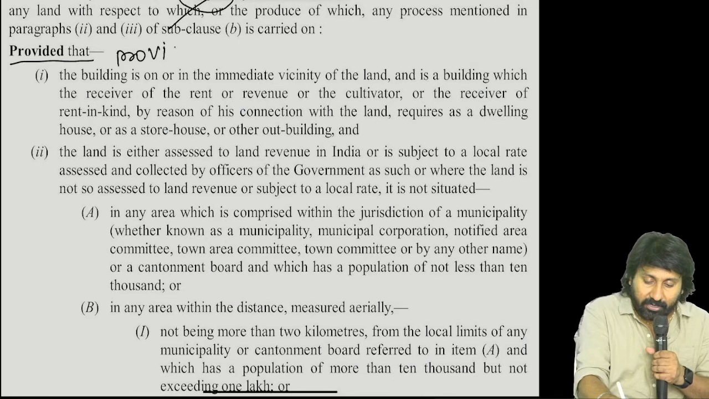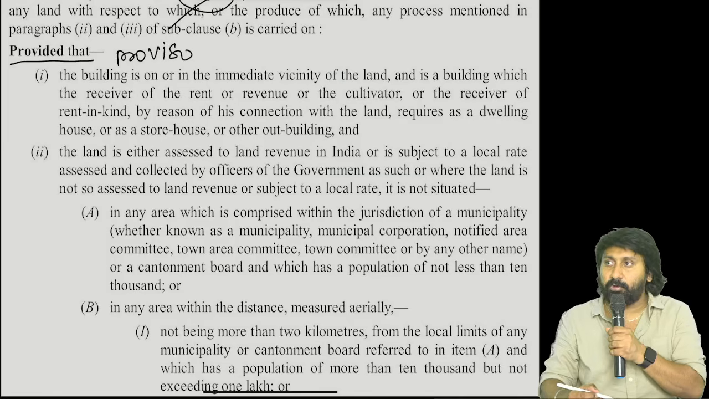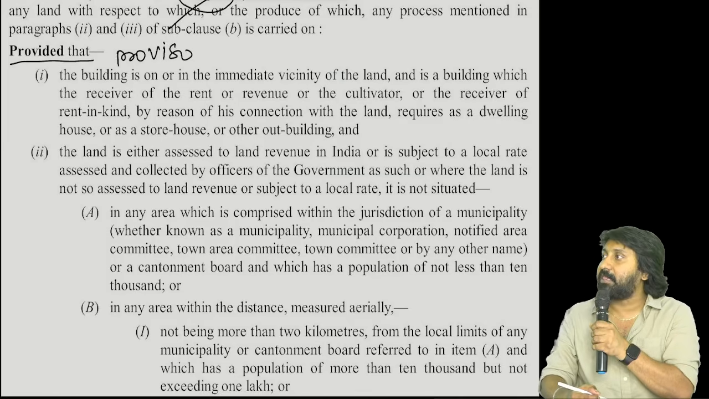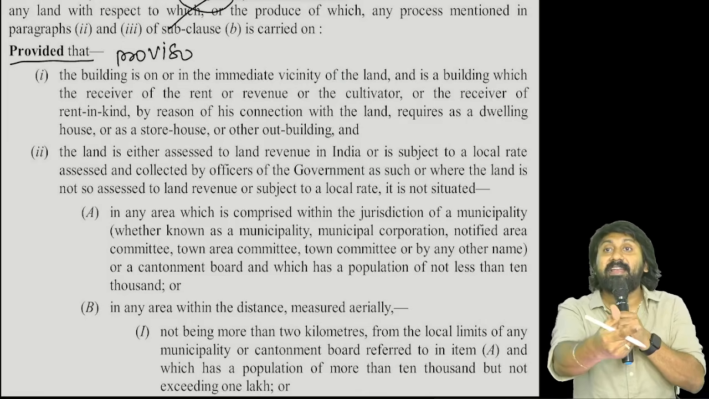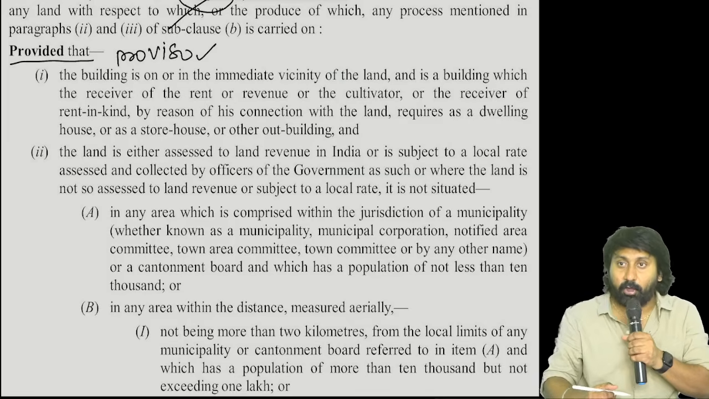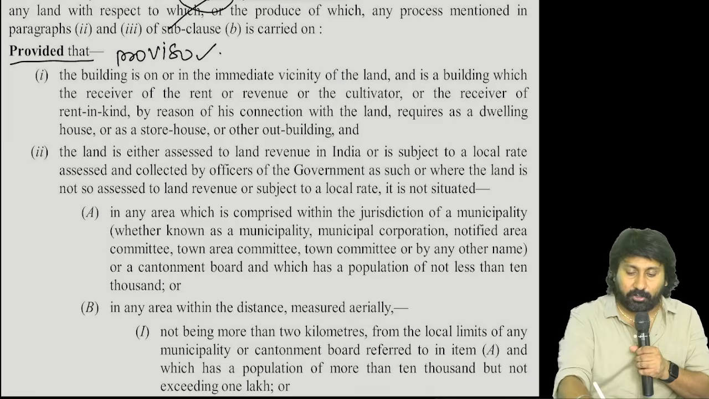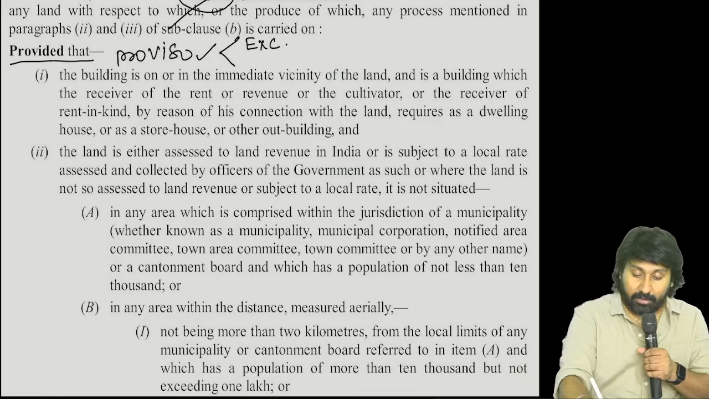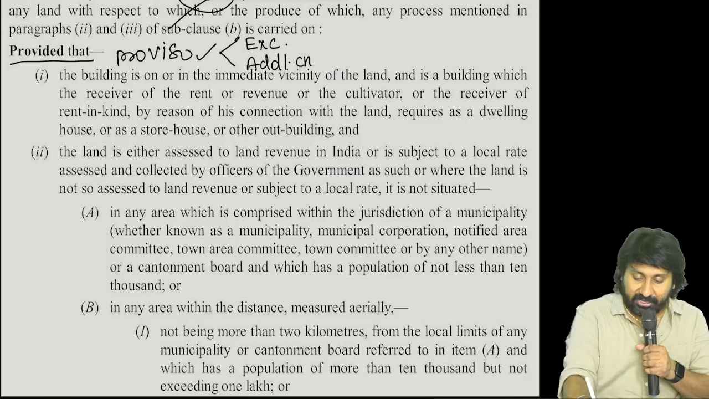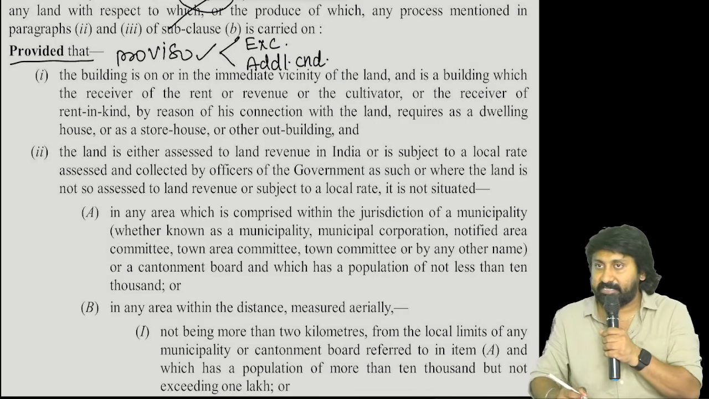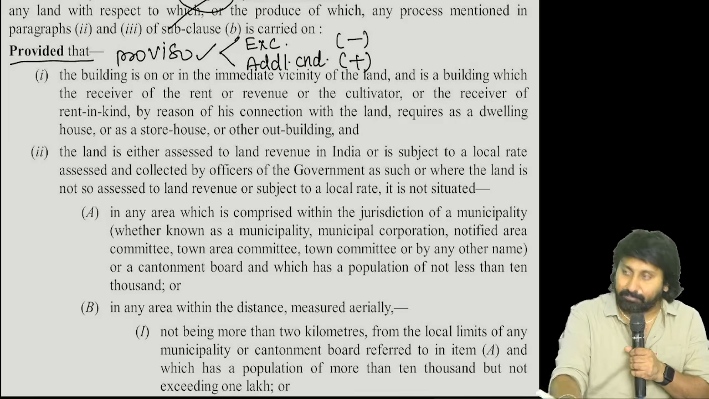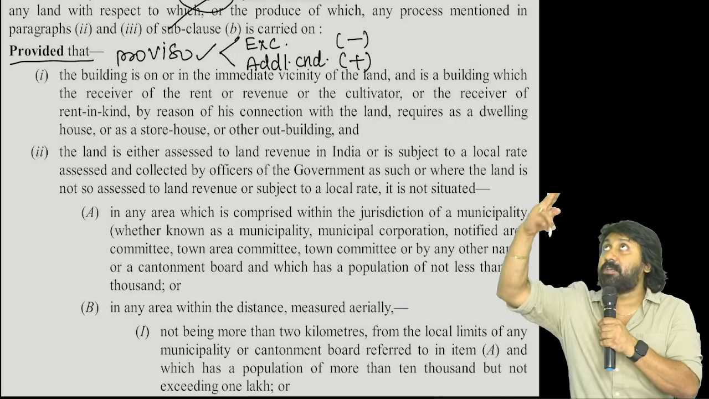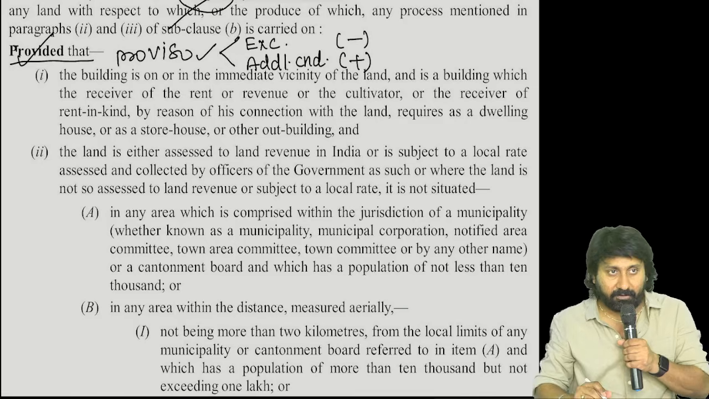Provided that is also called as what? Proviso. New batch, everyone listen. Whenever in the act you see the words provided that, it is a proviso. A proviso will be used for two things: either to create an exception, or to create an additional condition. Simply, either to exclude something, minus, or to add something, plus. So minus and plus to the main section will be done using a proviso.